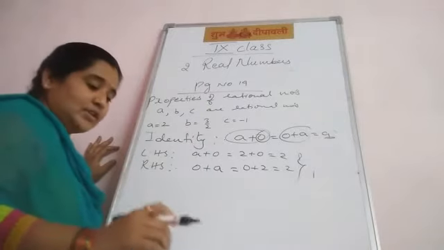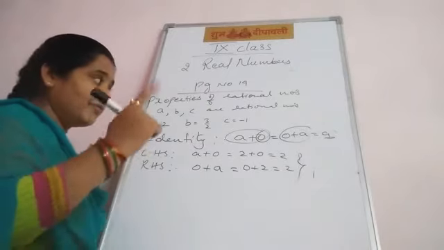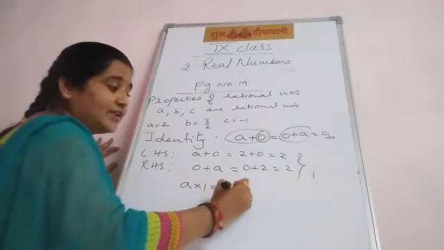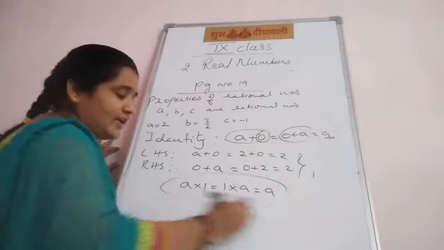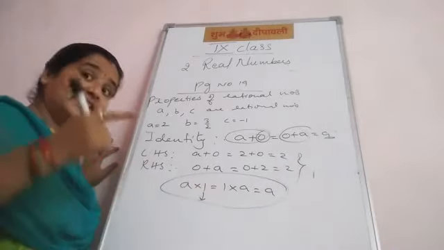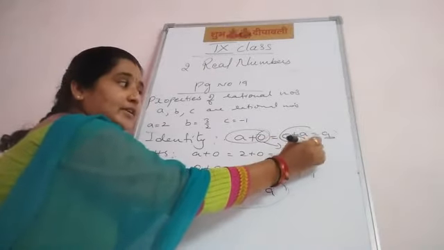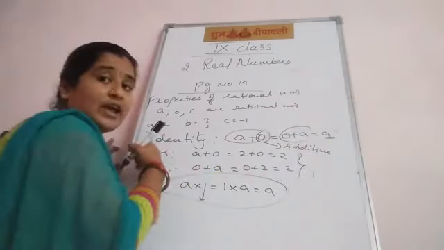Now under multiplication: A into 1 equal to 1 into A equal to A. Here 1 is called the multiplicative identity, and here 0 is called the additive identity, because the operation is addition.